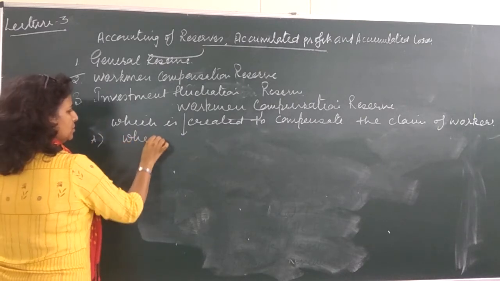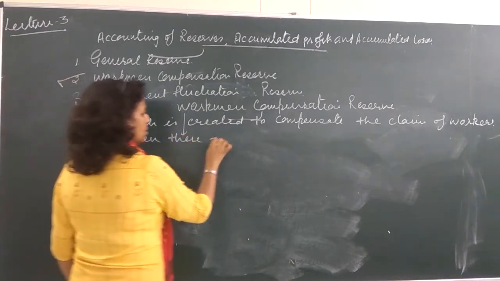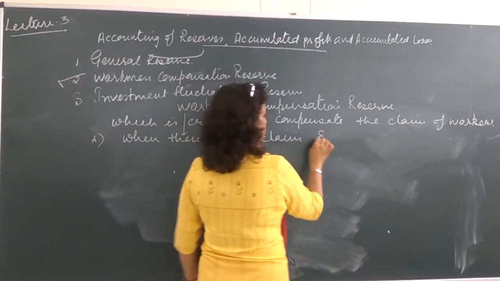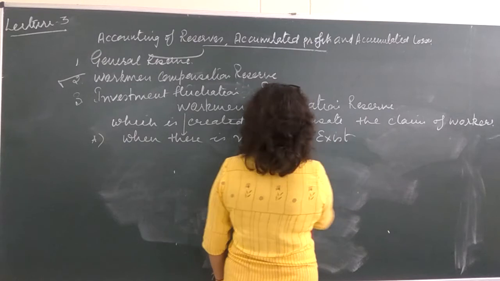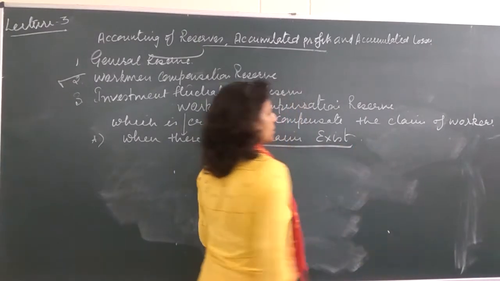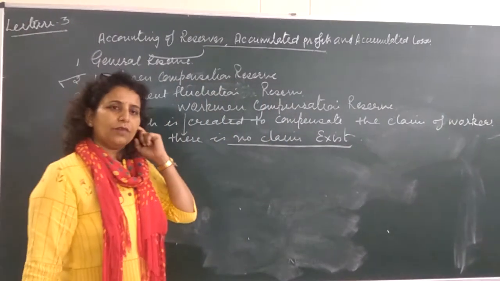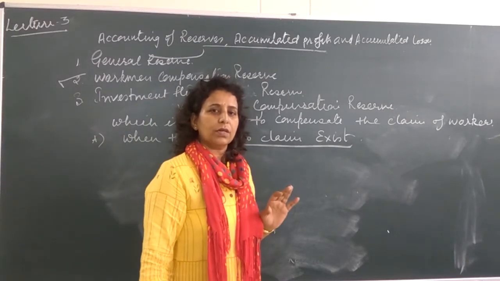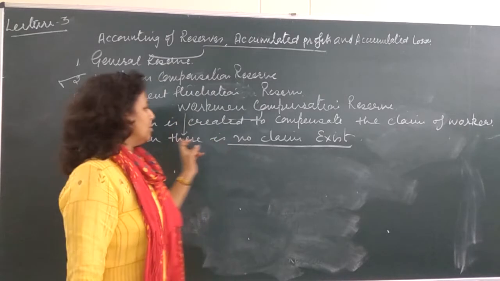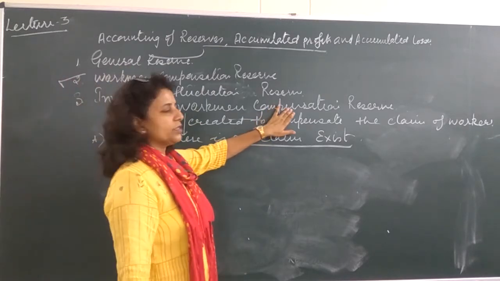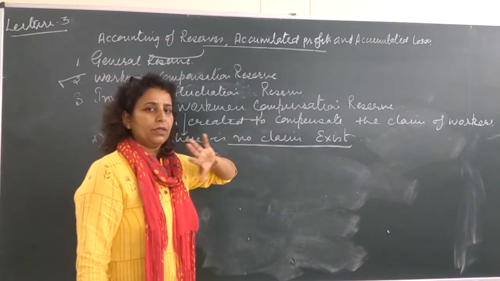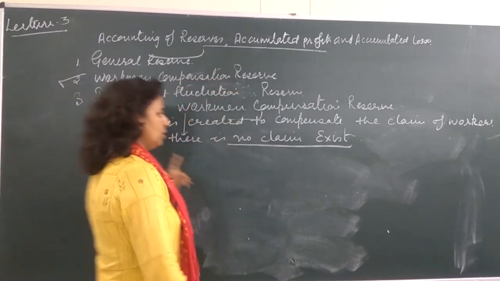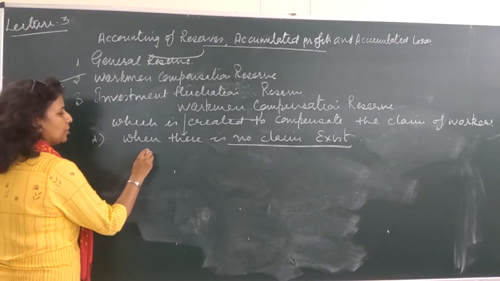When there is no claim existing, it may be that the workmen compensation reserve is there with the firm, but there is no claim by any of the workers. So that way, where there is no claim, the total reserve will be a free reserve. It can be distributed among all the partners in the old ratio. When you distribute it, you need to put the entry.